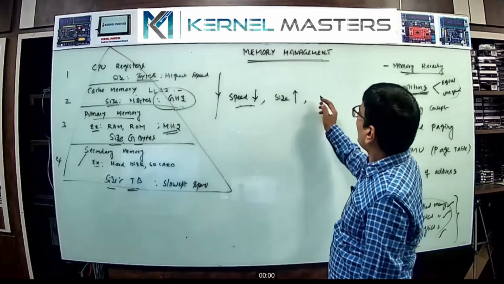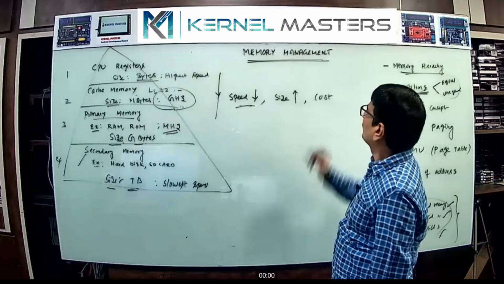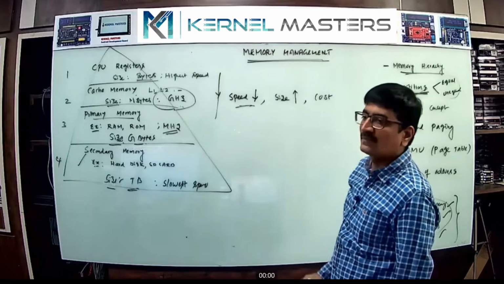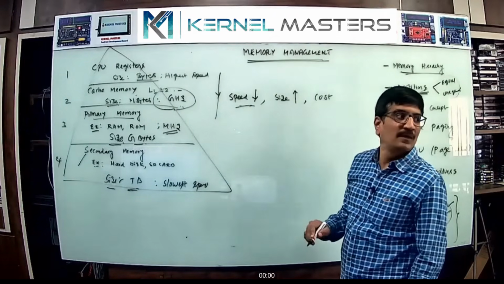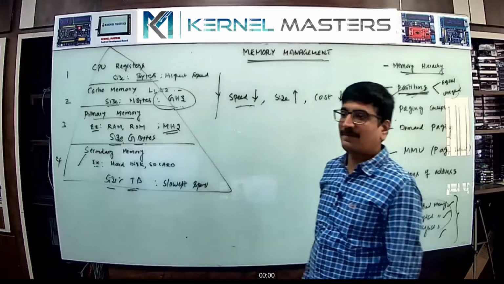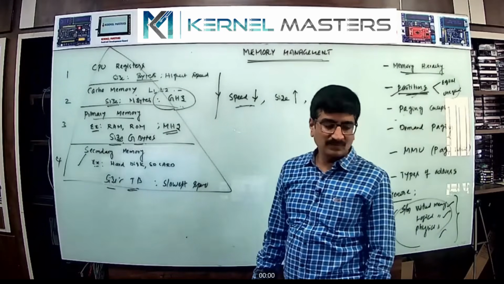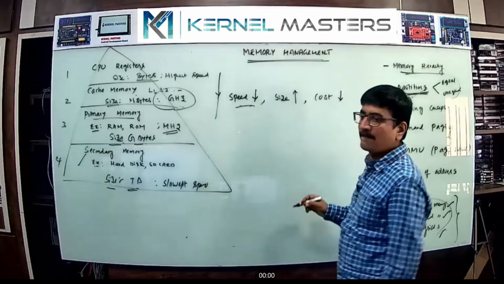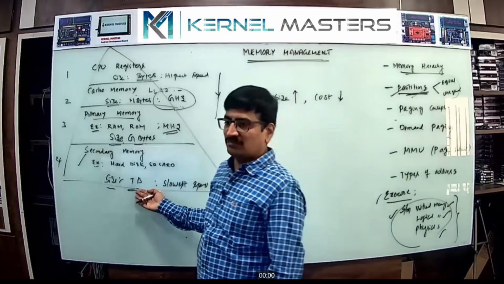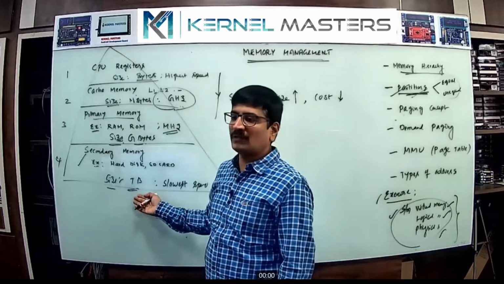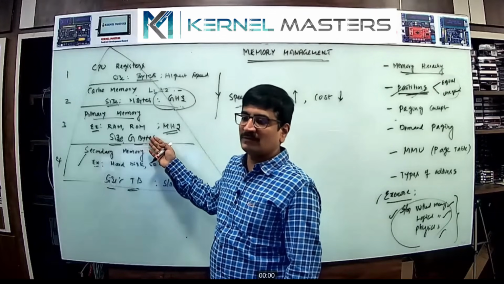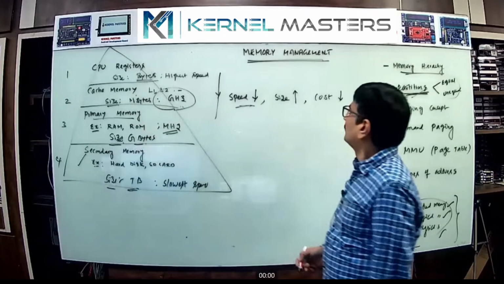Speed, size, and cost. Coming down this hierarchy, cost decreases. Cost is decreasing only. I think 1 terabyte is 3,000 or 4,000 rupees in the market, and 4 GB RAM is the same price, about 4,000 rupees. So the cost is decreasing.